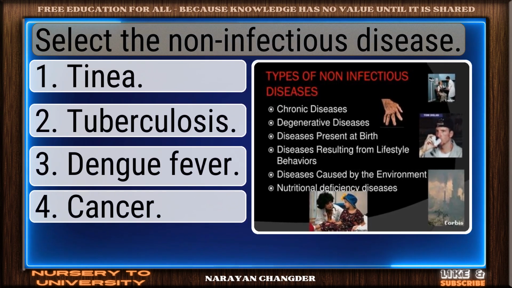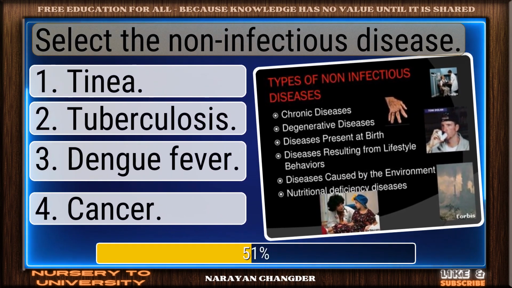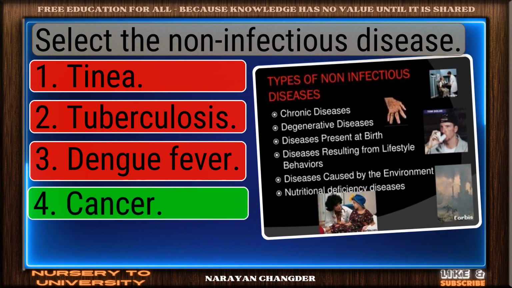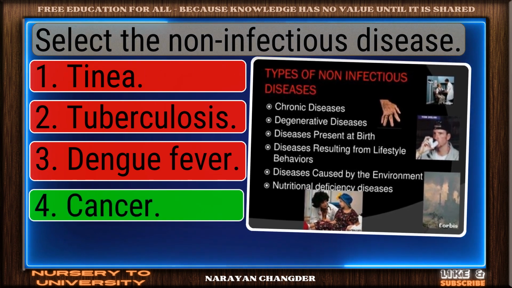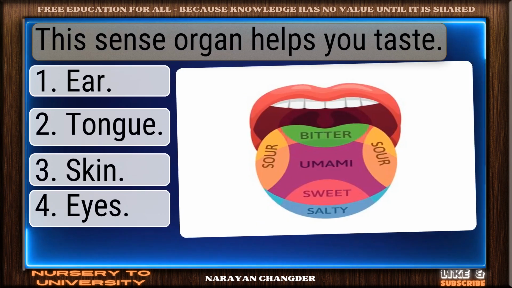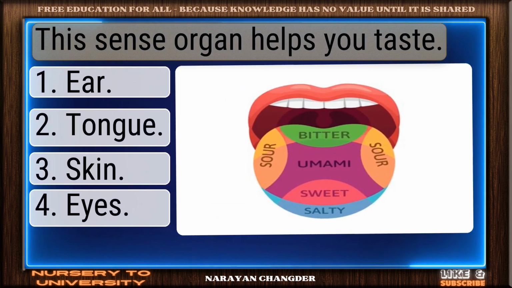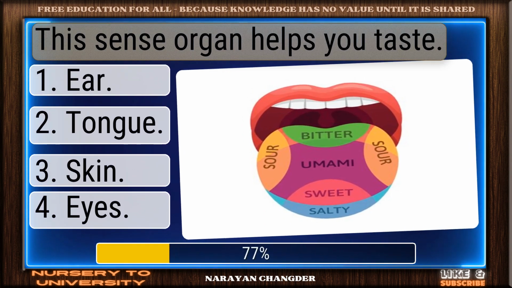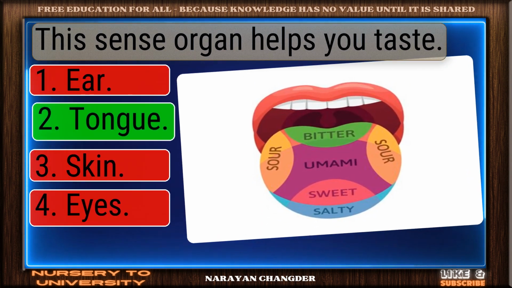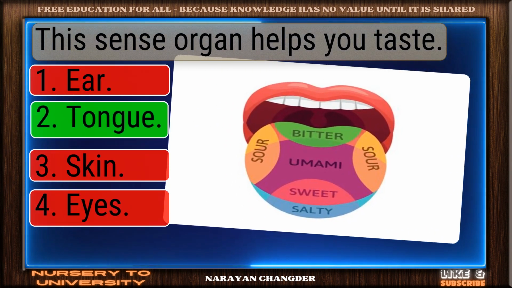Select the non-infectious disease. Smart pick. Cancer is the correct choice. This sense organ helps you taste. Good thinking. Tongue is the right answer.